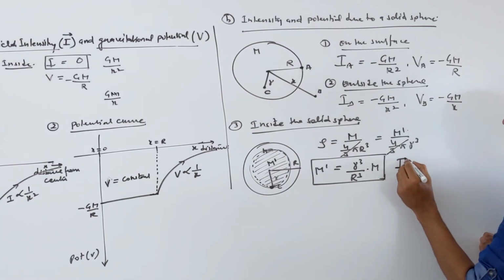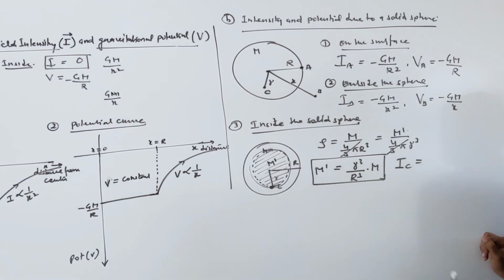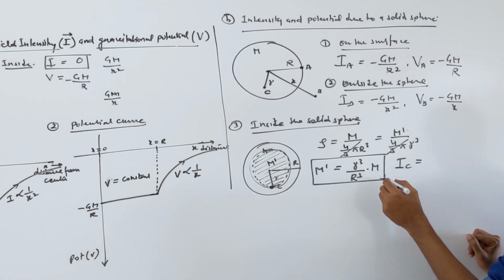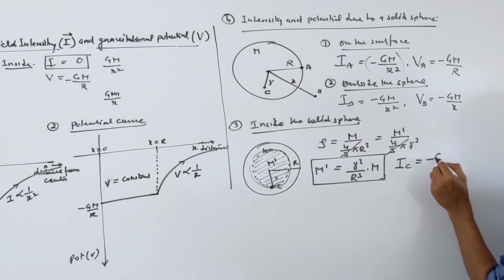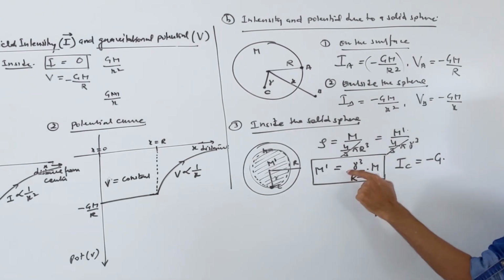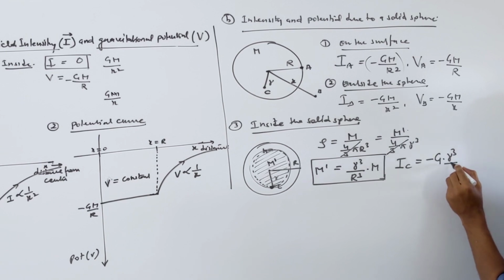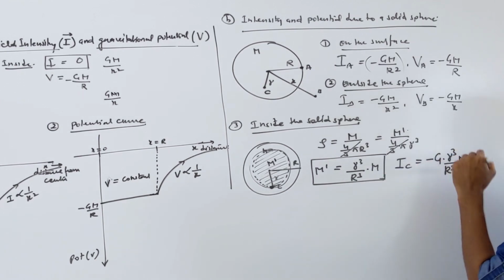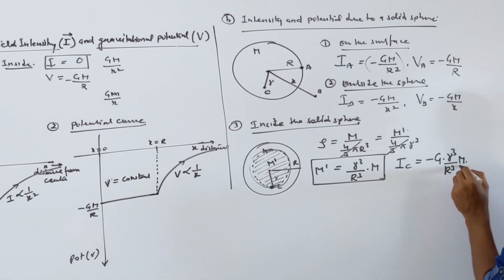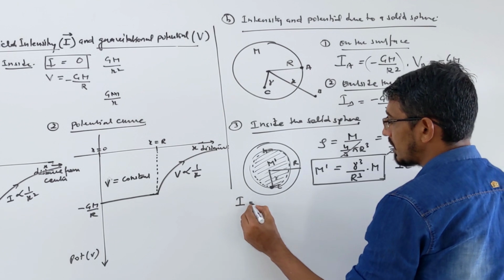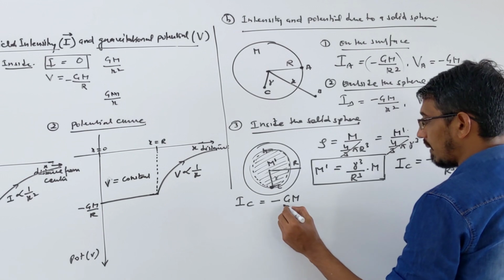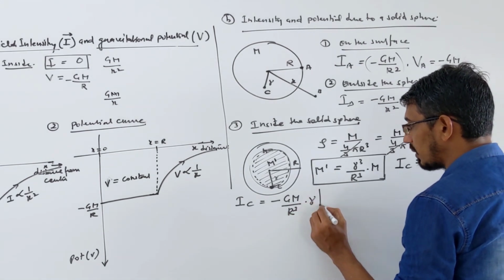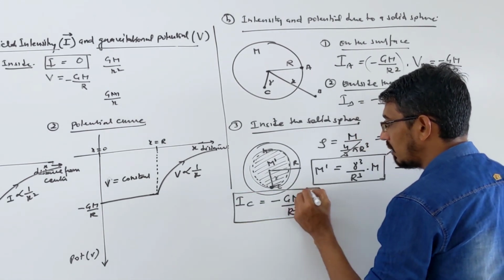Let me write I at point C. On the surface it is GM by r square, minus G times the mass, that is m dash, which is small r cube by capital R cube into capital M, by small r square. So this gets cancelled, and in reality I_C comes to minus GM upon capital R cube into small r. Very, very important formula.